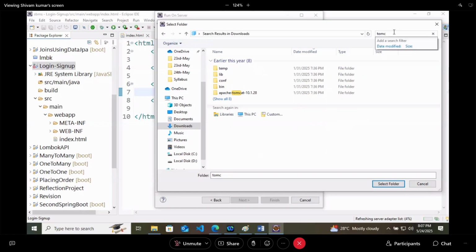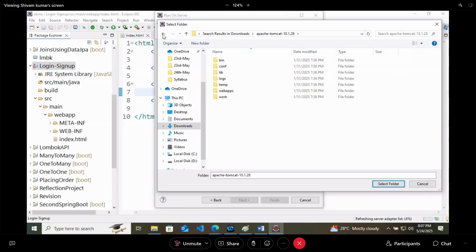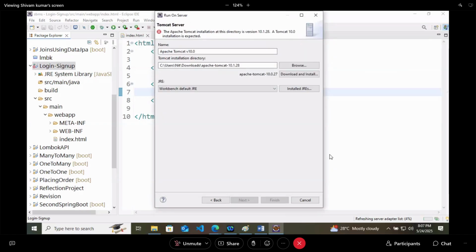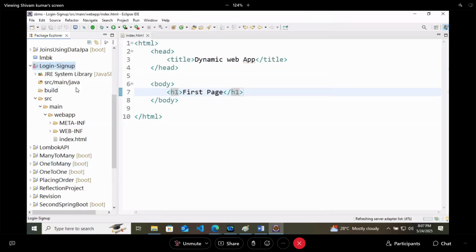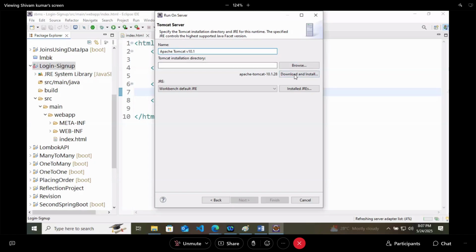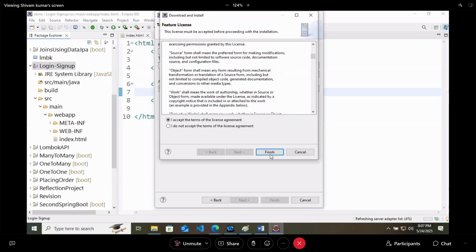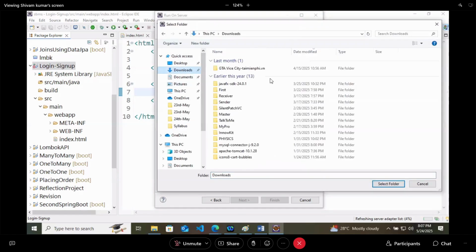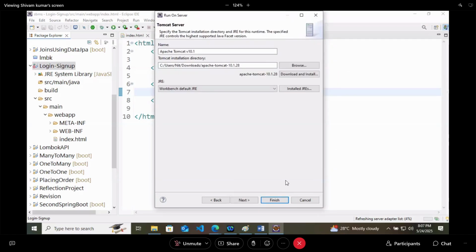I'll just check if I'm having. Let it get download first, then it'll start.